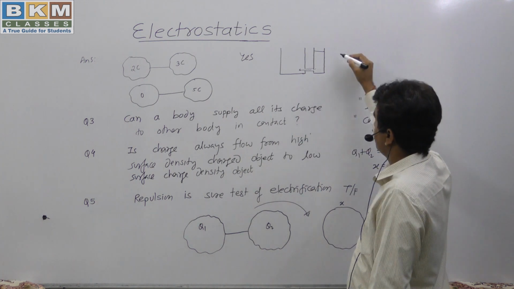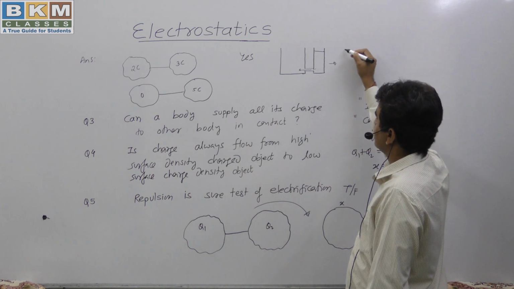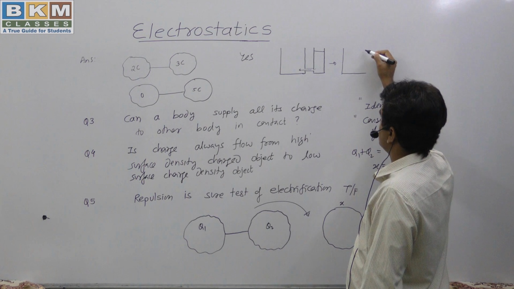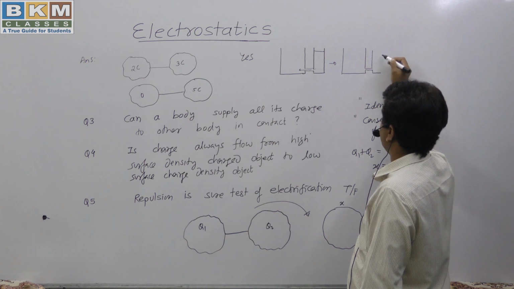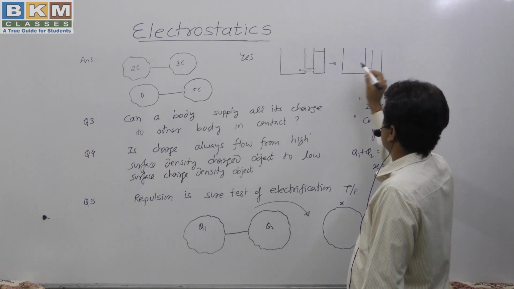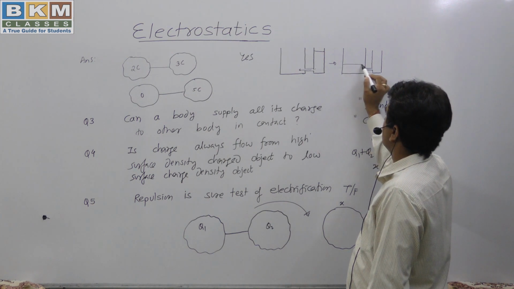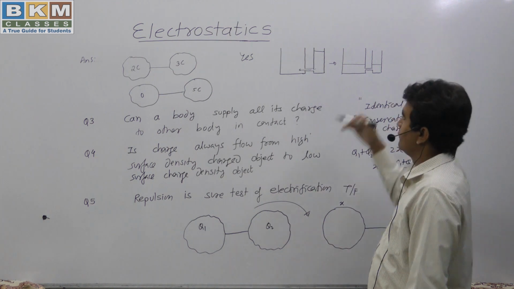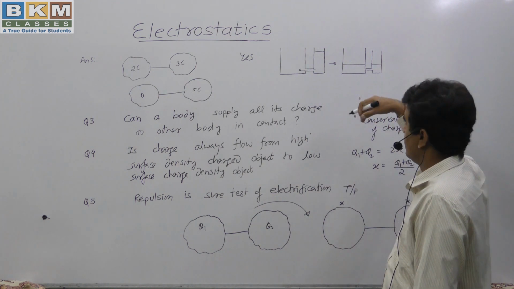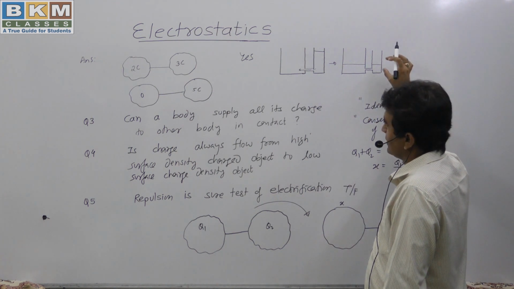But still, you have a case in which the level of water will decrease, but there will be some water in the smaller bucket. You cannot remove this complete water. So the height of this liquid level will decrease, but still there will be some water on this.